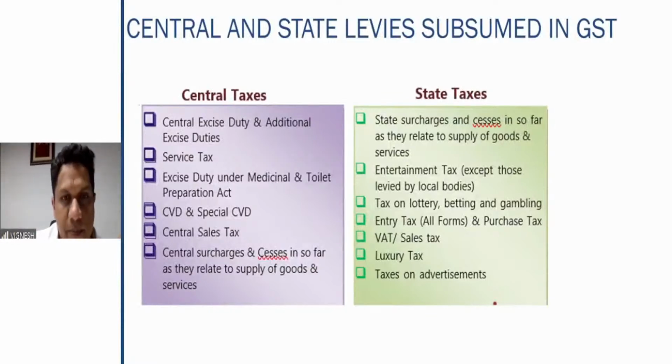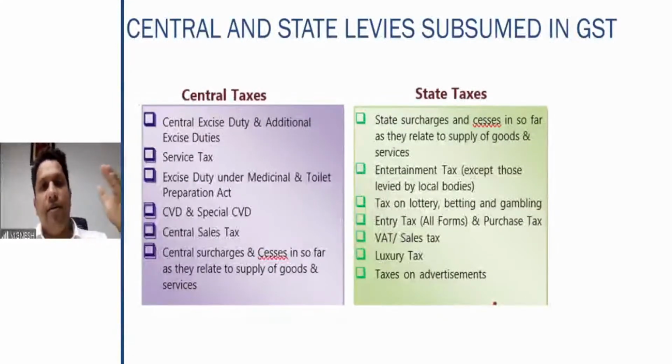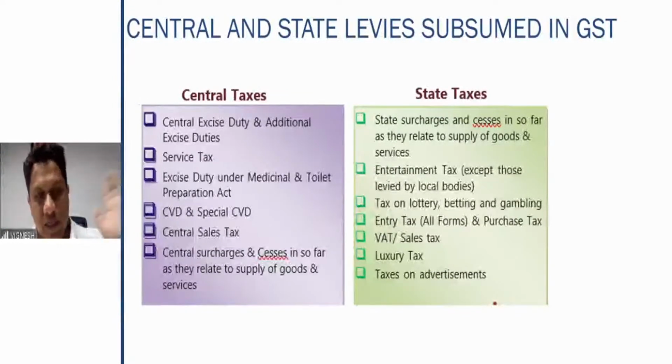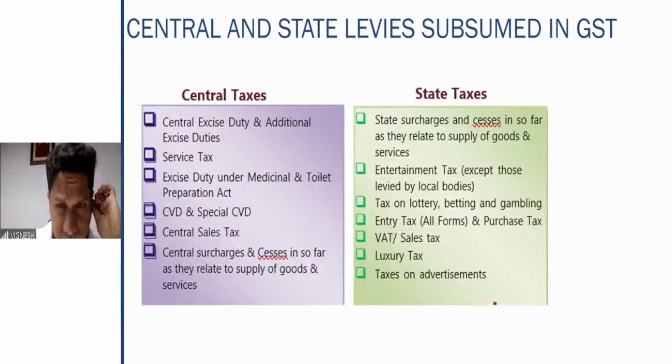So what can we imply here? In customs duty, there is basic customs duty, countervailing duty, and additional duty. In this particular situation, countervailing duty or special countervailing duty is no more there, and IGST is applicable on import of goods apart from basic customs duty, right? Central sales tax is again merged in GST. Central surcharges and cesses, whatever was there for supply of goods, everything is merged in GST.